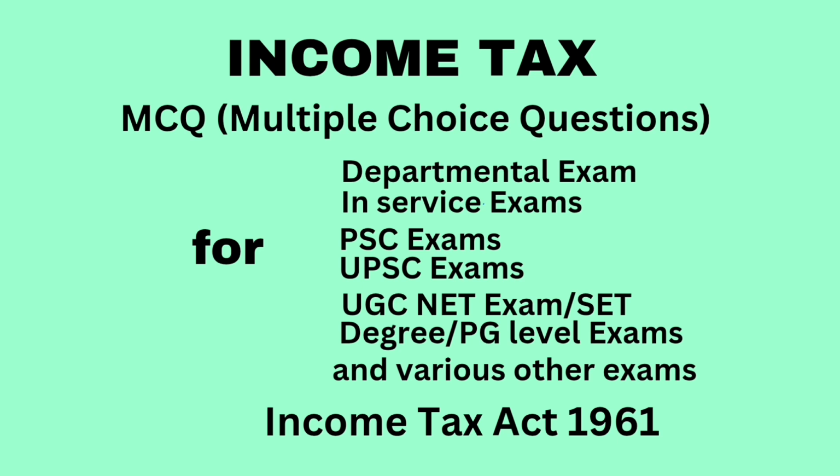Question. For a government employee, the entire gratuity received is exempt. Option A, on his death. Option B, on his retirement. Option C, both A and B. Option D, only if covered under the Payment of Gratuity Act. Correct answer: both A and B, that is, on his death and on his retirement.